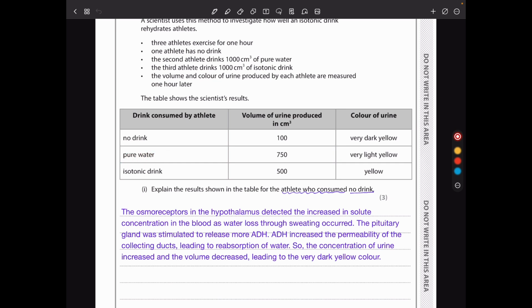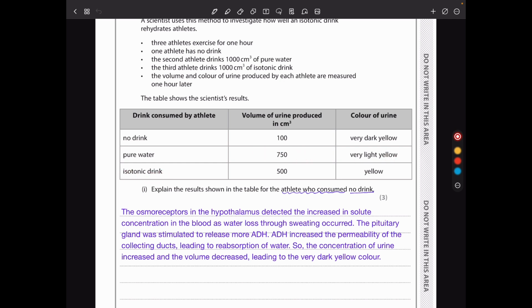With pure water, they are more hydrated. Even if they do sweat, ADH is not going to be released as much, so less conservation or less reabsorption of water occurs. So the urine they produce is going to be very light yellow. It's going to be at a lower concentration and larger volume. That's why we see these results.